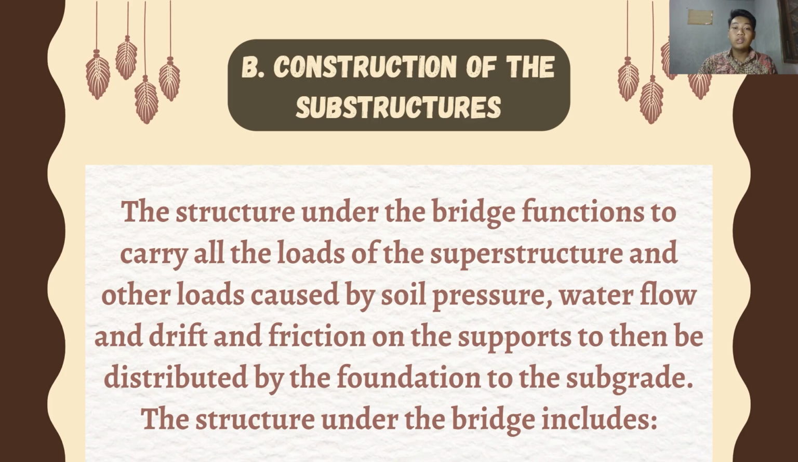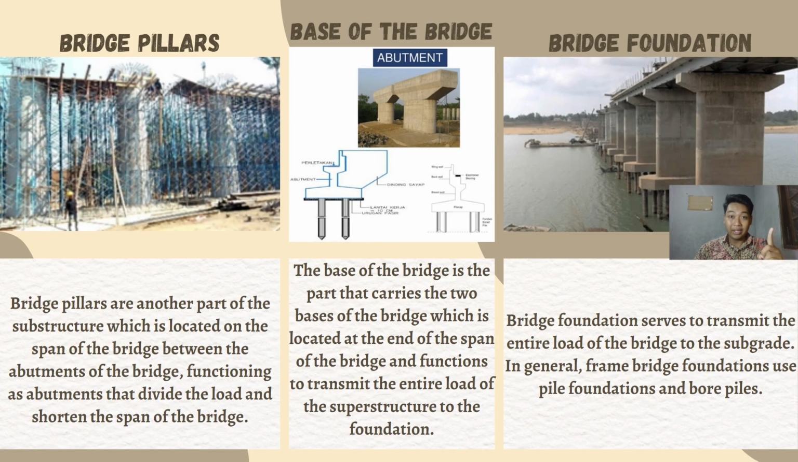Construction of the substructure. The structure under the bridge functions to carry the loads of the superstructure and other loads caused by earth pressure, water flow and drift, and friction on the support, to then be distributed by the foundation to the subgrade. The structure under the bridge includes: 1. Bridge pillars. Bridge pillars are another part of the substructure which is located on the span of the bridge between the abutments of the bridge, functioning as supports that divide the load and shorten the span of the bridge.